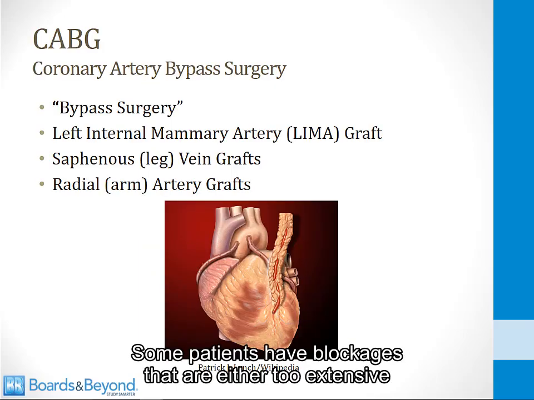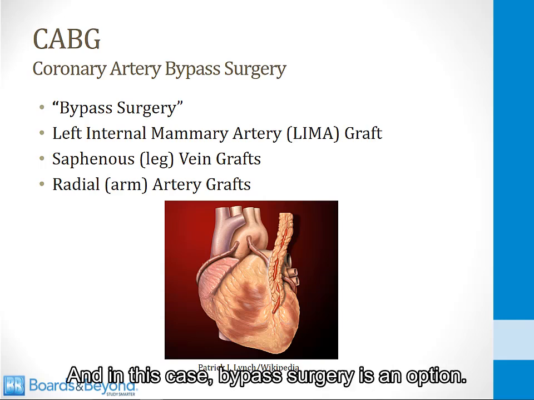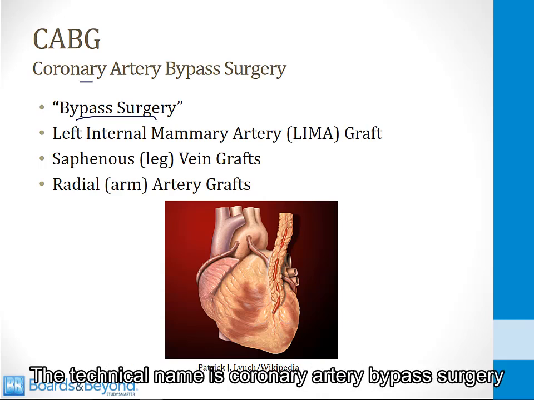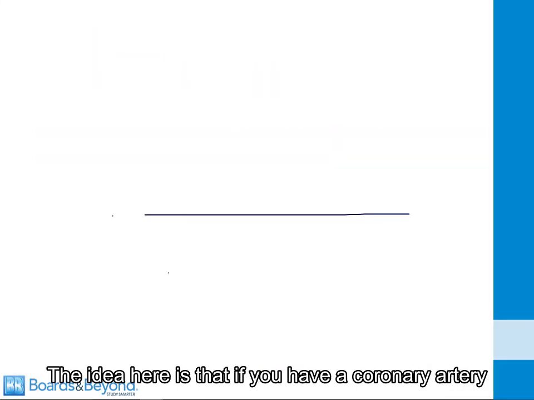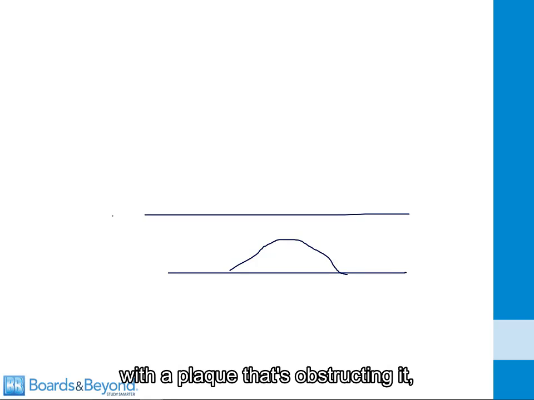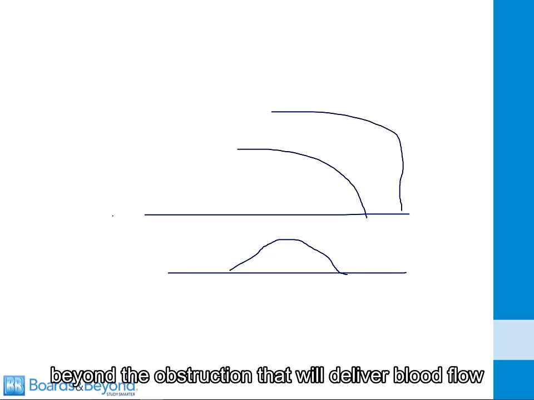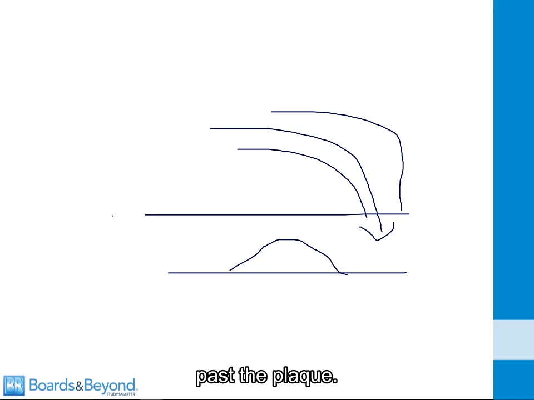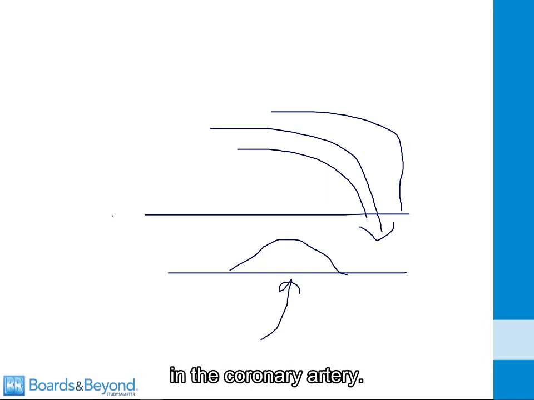Some patients have blockages that are either too extensive or too severe to be treated with angioplasty, and in this case, bypass surgery is an option. The technical name is coronary artery bypass surgery, but it's more commonly called a CABG. The idea here is that if you have a coronary artery with a plaque that's obstructing it, the surgeon will stitch another blood vessel beyond the obstruction that will deliver blood flow past the plaque. That's why it's called a bypass, because you're bypassing the obstruction in the coronary artery.